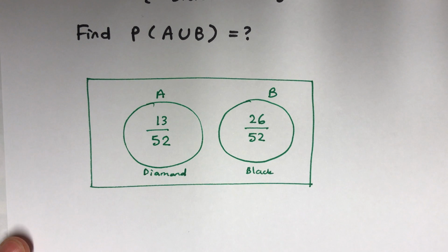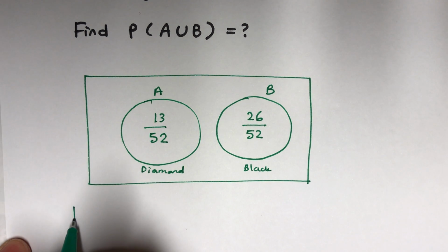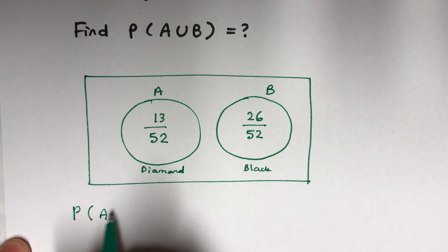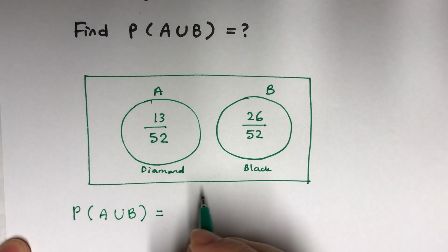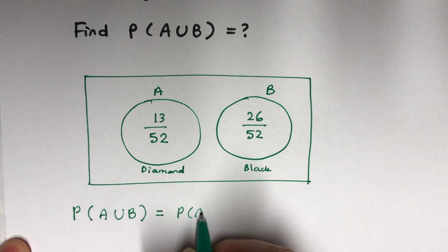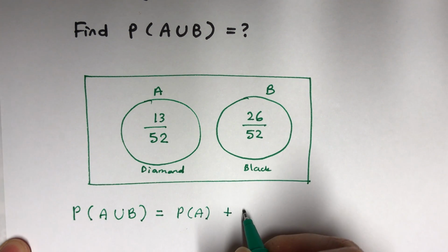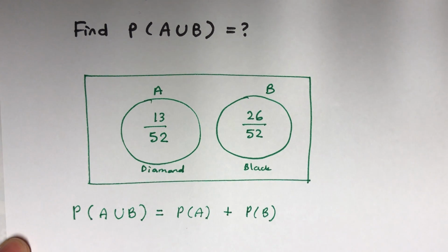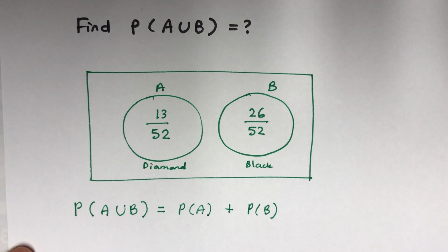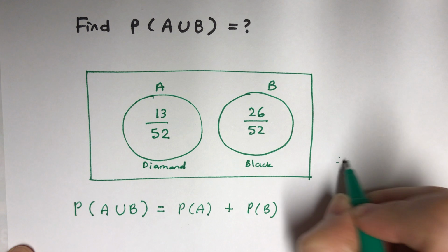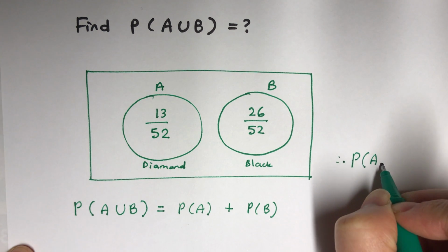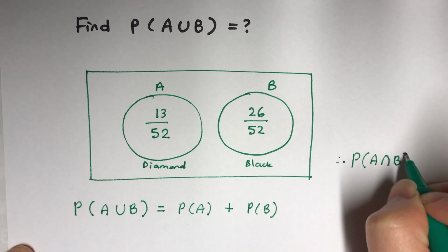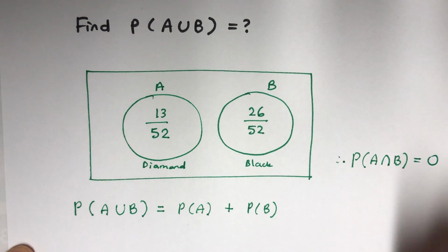To find the probability of A union B, I need to do probability of A plus probability of B, because there's nothing in common. I just want to throw this in: probability of A intersect B, the common part, is obviously 0.